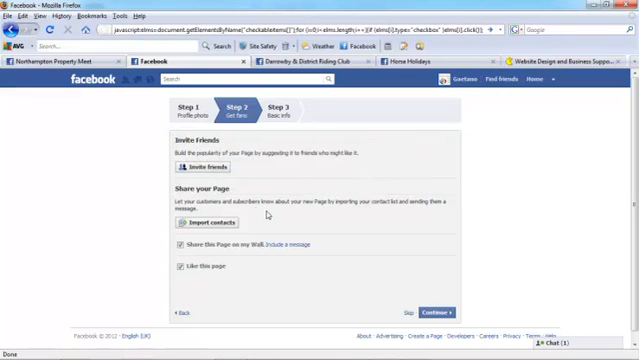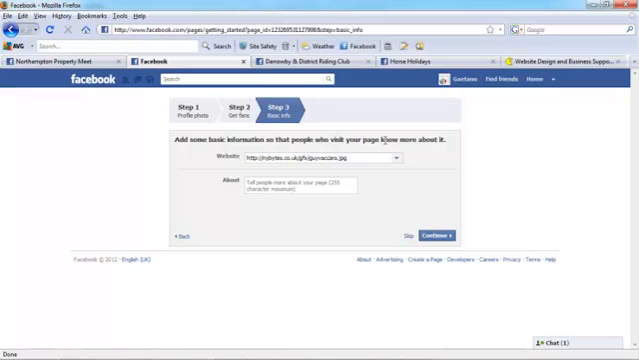Thank you. Now you can also import contacts from your machine. So you may have a CSV file of contacts. You can share this page on your wall. So there'll be a post on your own personal wall to say obviously this page now exists, and you can be the first person to like the page. All very good, helpful items, so we'll leave those ticks in.